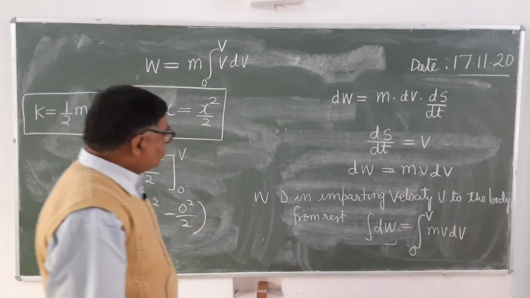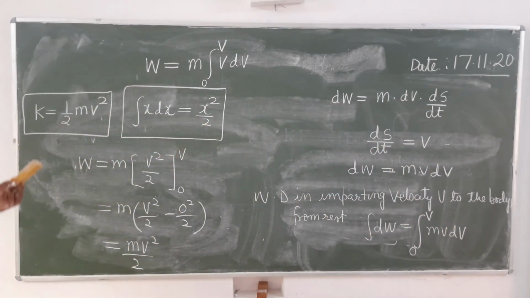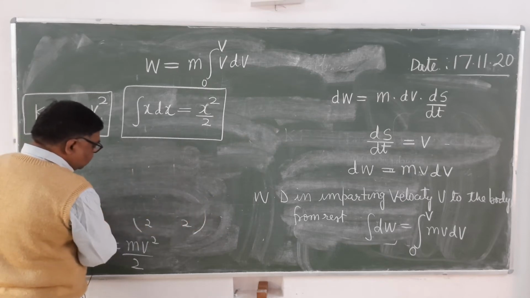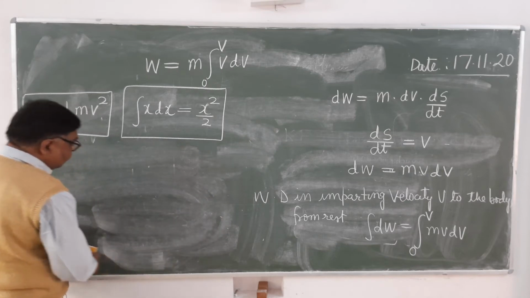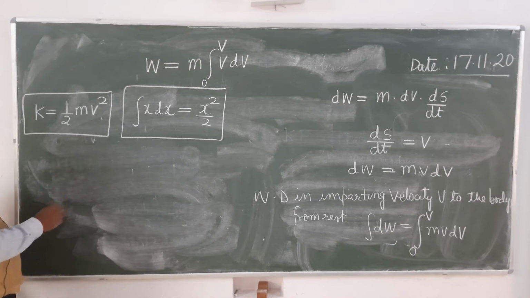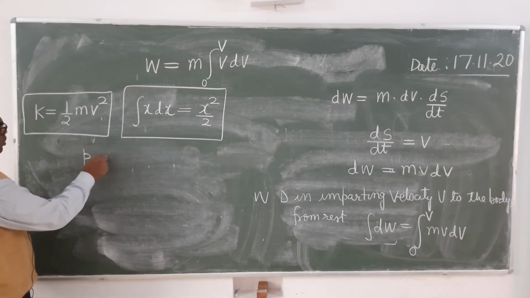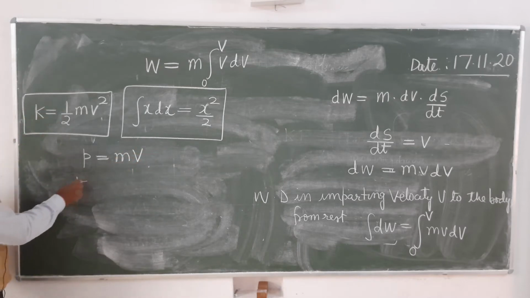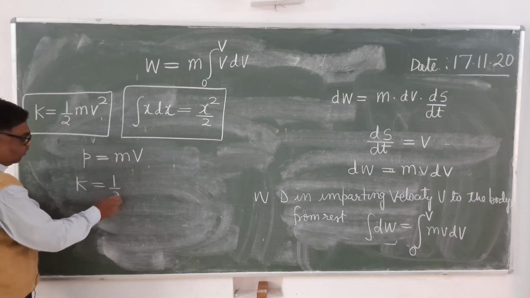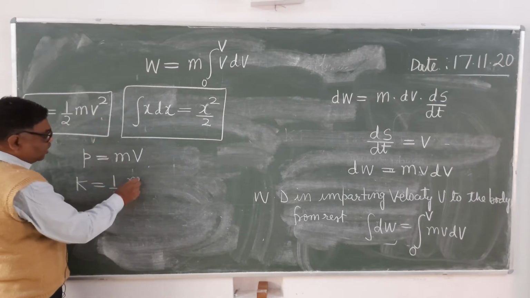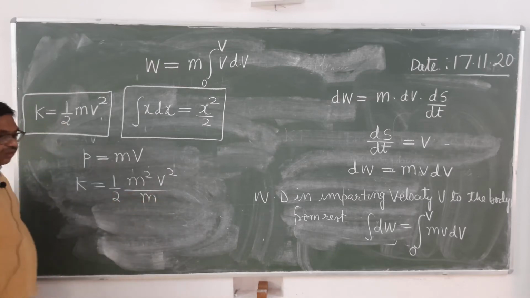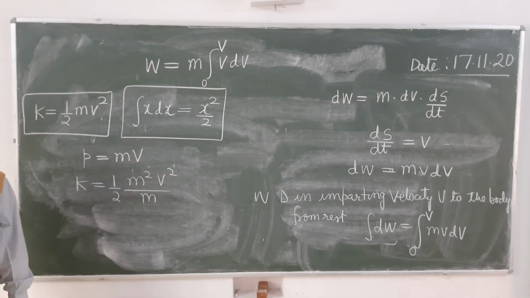Now we can write this expression of kinetic energy in terms of momentum. Already I have told what momentum is. It is the total motion contained in any moving body. P equals m into v. It's clear? So K equals 1/2 m v square, you write m square v square upon m.